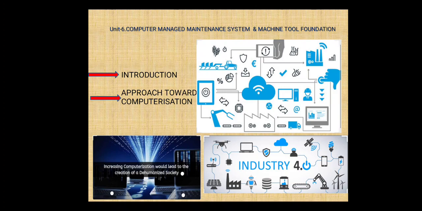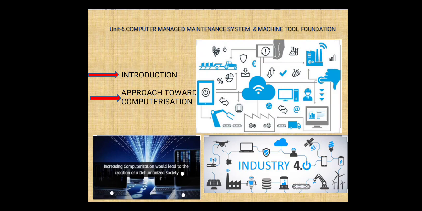Whatever work we do depends on automatic systems. So today CMMS includes all aspects of maintenance, including preventive and predictive maintenance, tracking inventory usage, tracking failures, documentation, analysis, and systems integration.